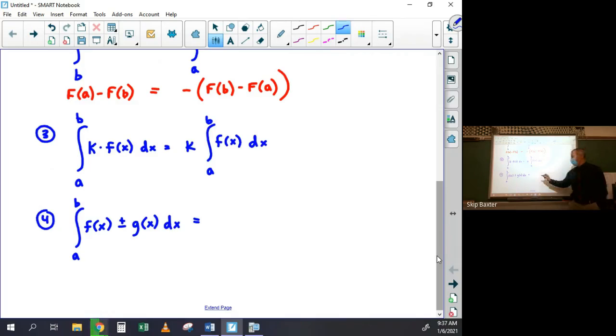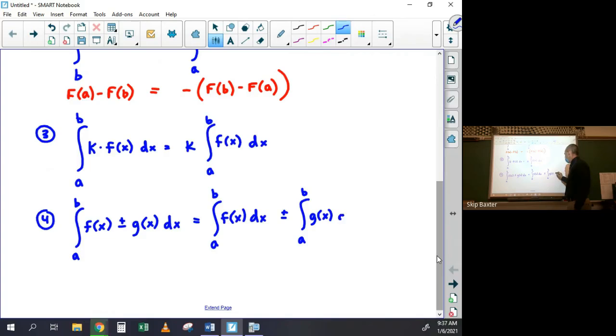Integral from a to b of f of x plus or minus integral from a to b of g of x. Exactly. The integral from a to b of f of x dx plus or minus the integral from a to b of g of x dx. It's true for indefinite integrals. Why wouldn't it be true for definite integrals? Okay?